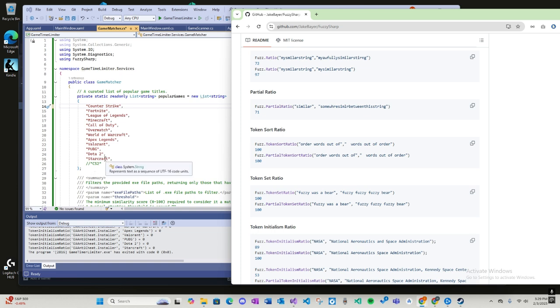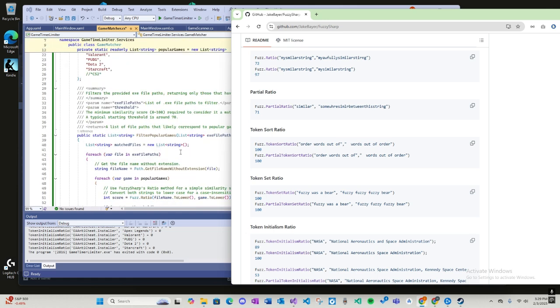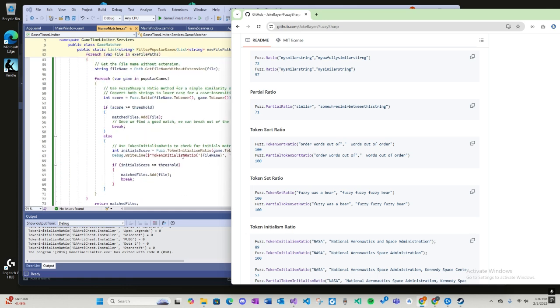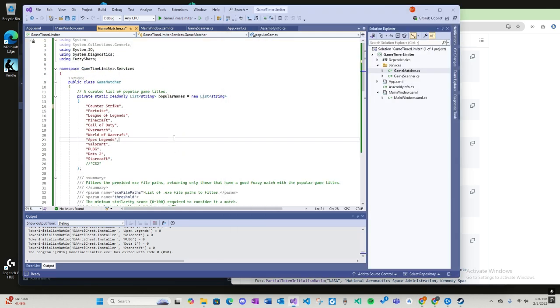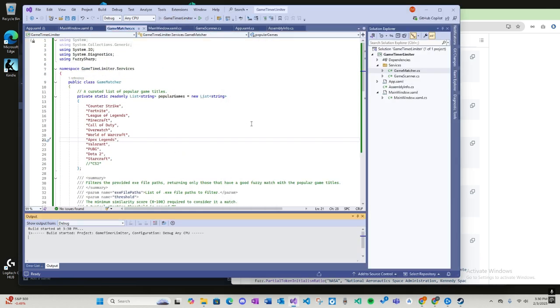I only just wrote StarCraft instead of StarCraft 2, and it found it, which is really cool. It found Call of Duty. I thought Call of Duty might have been like COD, COD MW or whatever, but it found Call of Duty with just the ratio, which is working. So anyways, this took me about an hour to do. I'll just show you a sample of it.